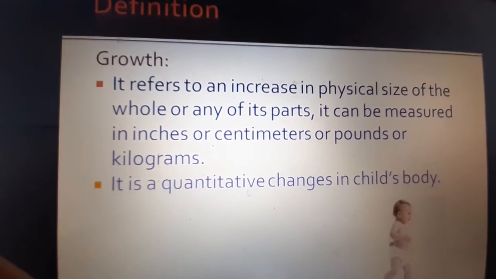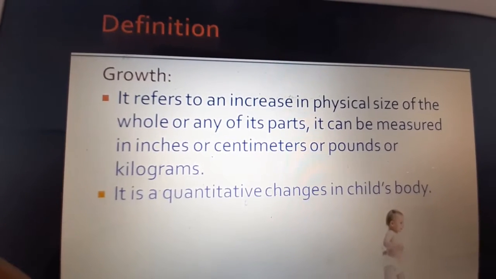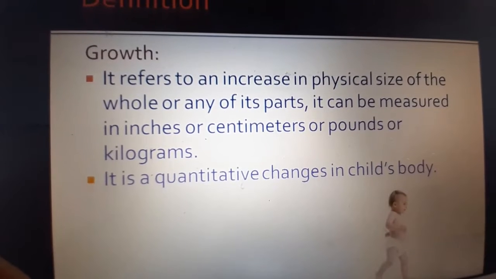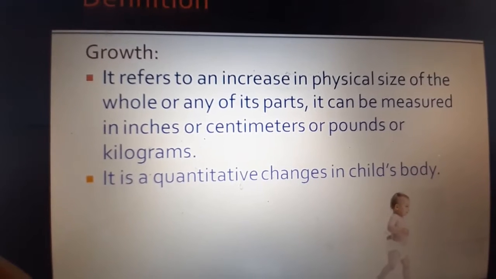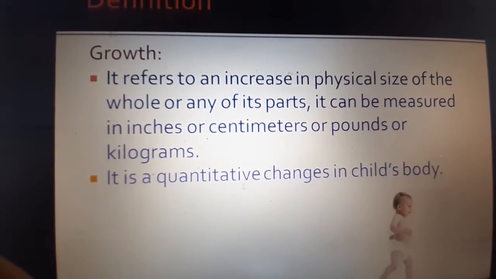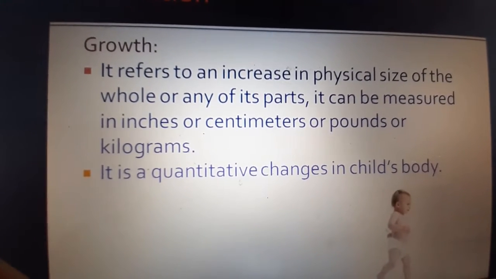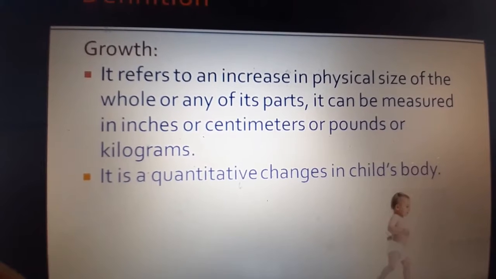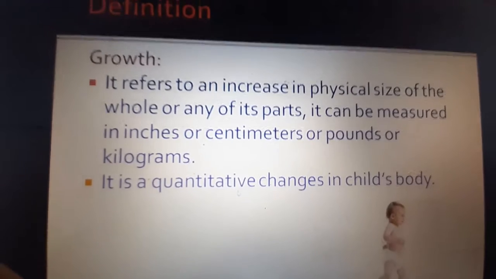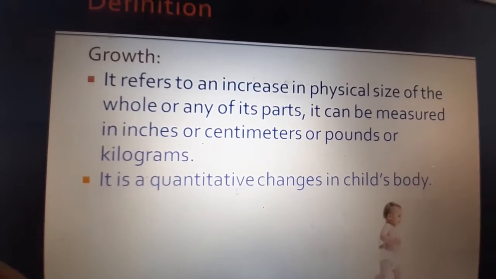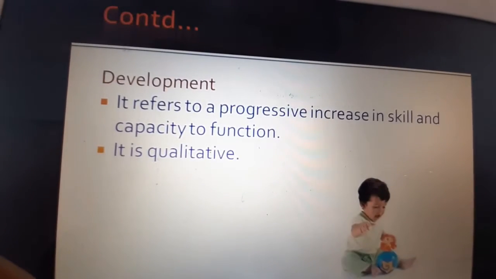For example, at 1 year the child is 75 centimeters. As the child grows up to 4 years, he becomes 100 centimeters. So that is an increase in the size of the whole. This height can be measured in centimeters or in inches. Likewise, weight: as the child grows, the weight also increases. It is nothing but the increase in the physical size of the whole or any of its parts. Since it can be measured, it is a quantitative measurement. That's why it is a quantitative change in the child's body.